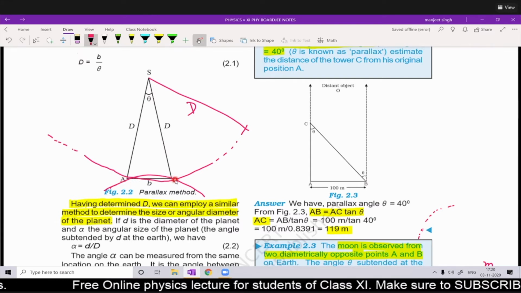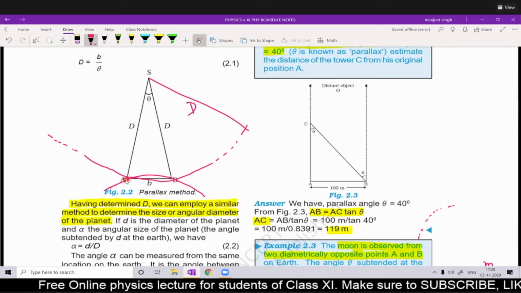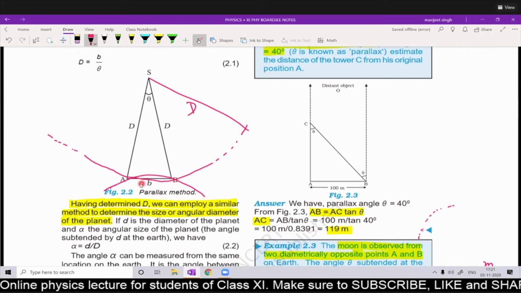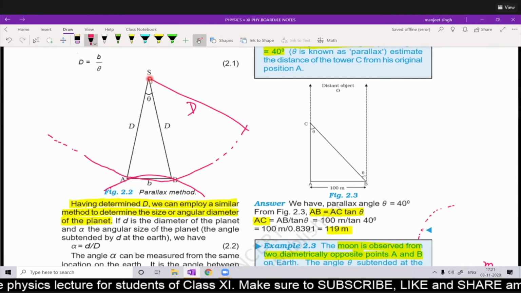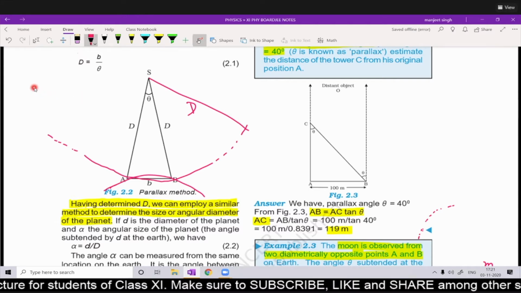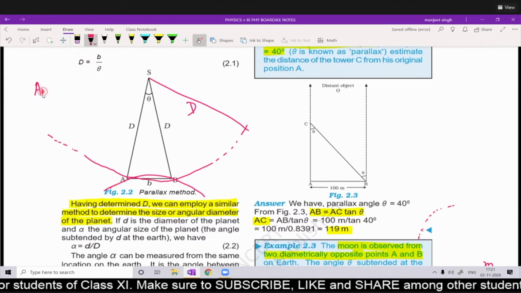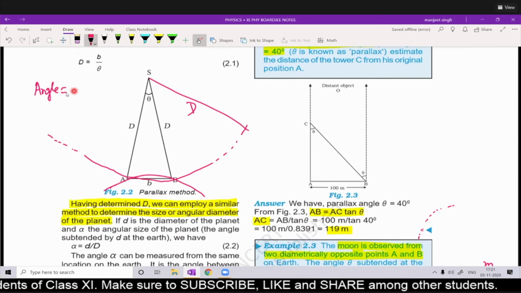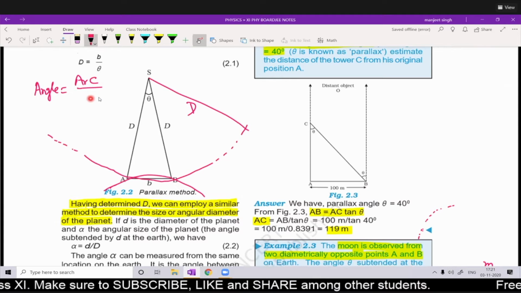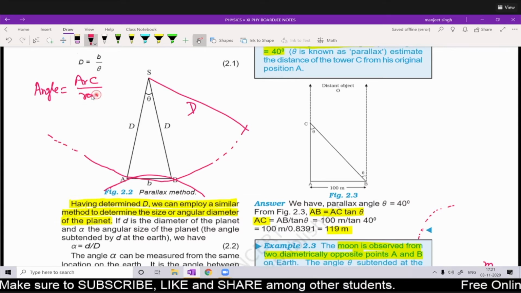This is basically the basis, because we are taking observations from these two points. For this big circle we apply the formula: angle is equal to arc upon radius. This is a trigonometry formula.